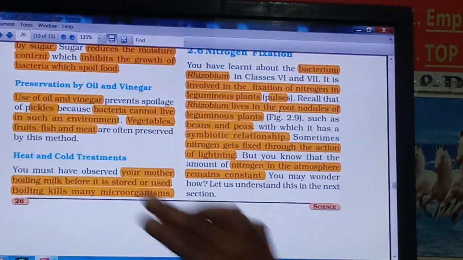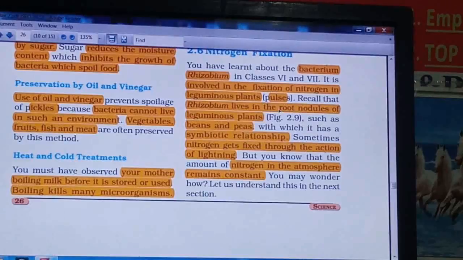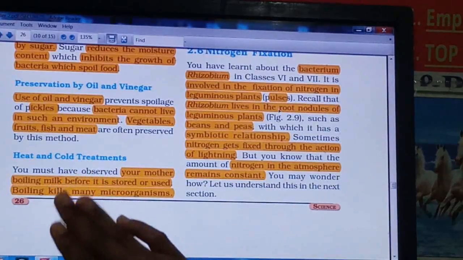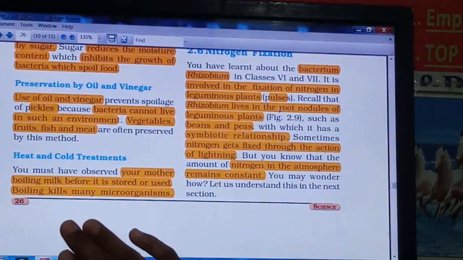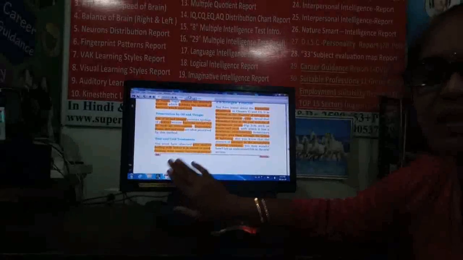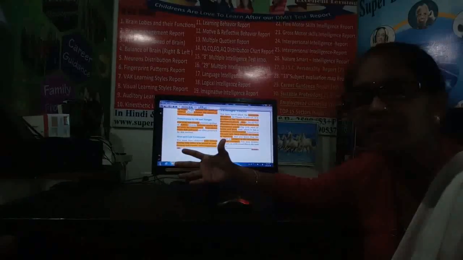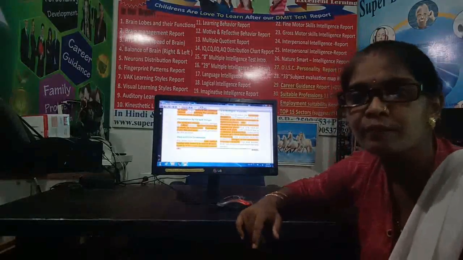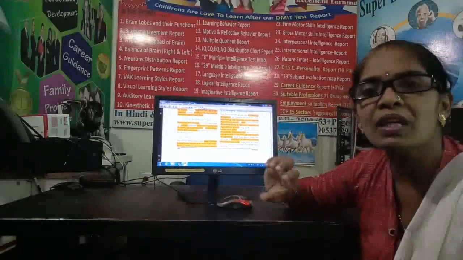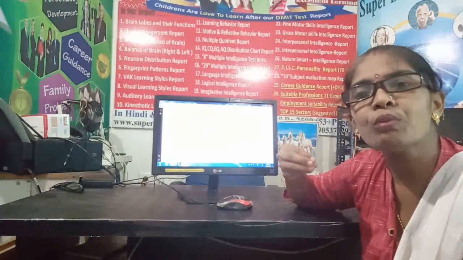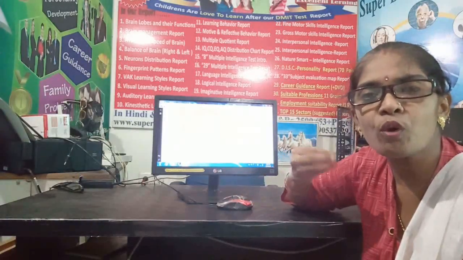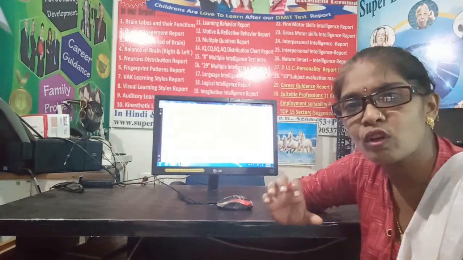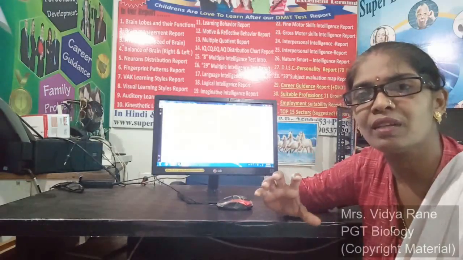Next one, see, heat and cold treatment. Very simple. Whenever you want to preserve any food material, you have to heat it, right? Take the example of milk. If you want to preserve the milk for 2 days, then you have to boil the milk. When we boil the milk, whatever microorganisms are present in the milk will all get killed.